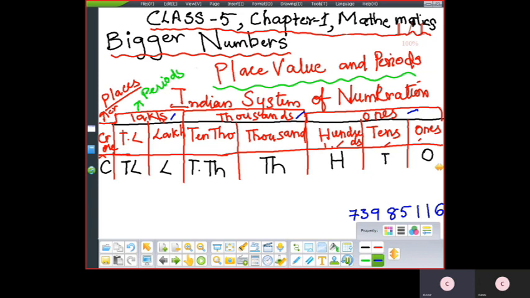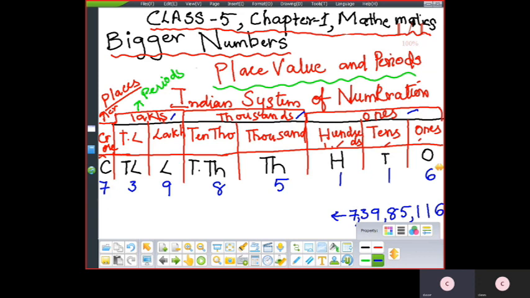Again, in the periods form, I'll differentiate it. Now I'll represent it under the Indian system. So starting from the 1, 6, 1, 1, 5, 8, 9, 3, 7. Got it?